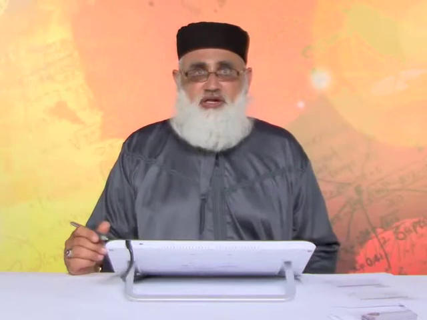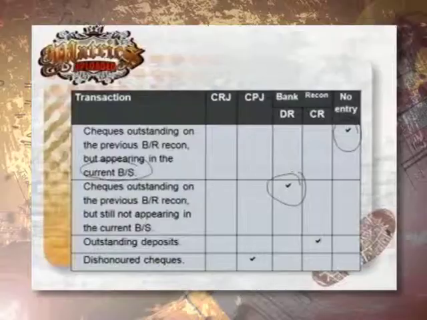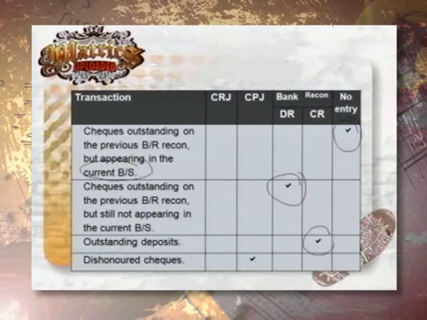Okay, now we come to outstanding deposits. That means, where are these deposits? They are reflected in my cash receipts journal, but they are not appearing in my bank statement. As a result, I will say credit outstanding deposits. Okay, so I have them in my journals, but they are not appearing on the bank statement. Therefore, they will appear in my bank recon under credit outstanding deposits.